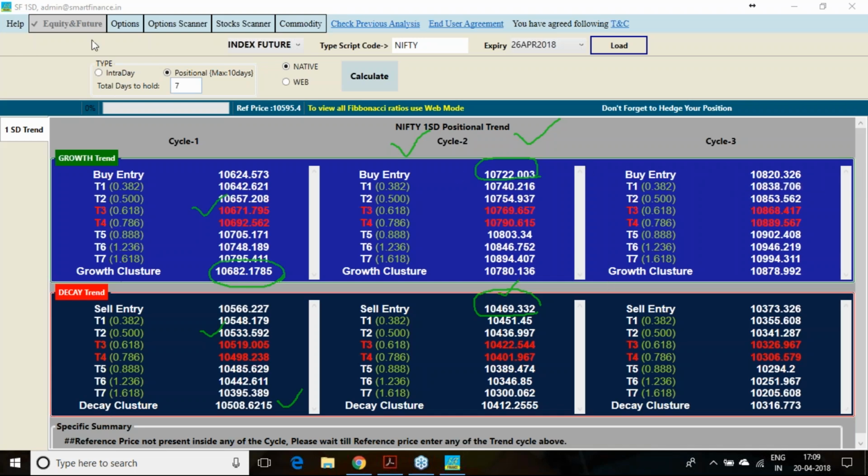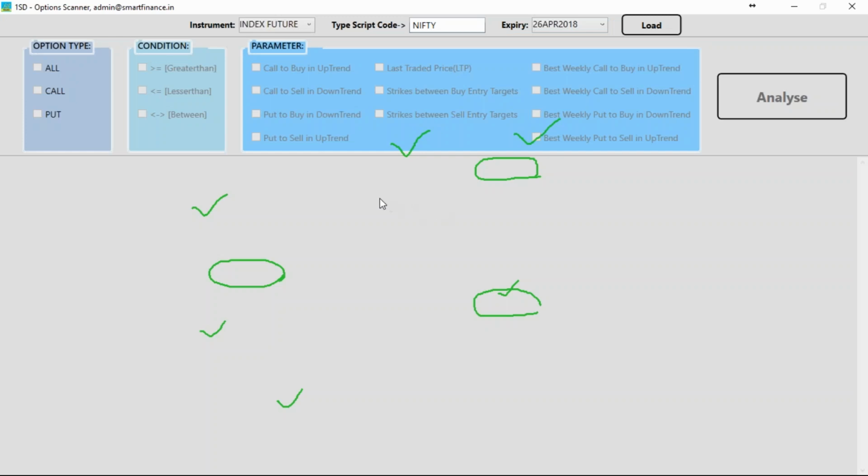In a similar way, this software has many other features. It has a stock scanner, an option scanner, and an option intraday trading tool. The option scanner is a great tool which can guide you in many decision processes, like if you want a call option to buy on a weekly basis.